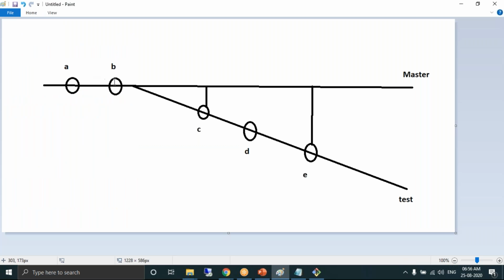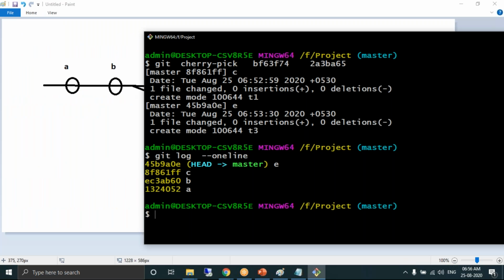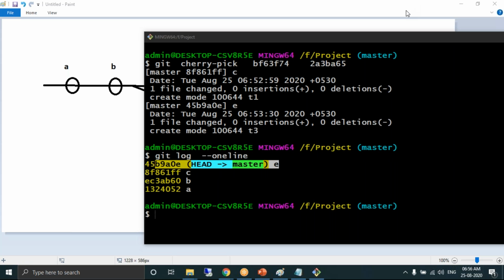In the master branch, previously we used to get only A commit and B commit. Now we get A commit, B commit, C commit as well as E commit. Did you get the commits from the child branch? Nafis, are you able to get the commits? Not all the commits, Nafis. You have selectively picked up the commits whichever you want, and you are able to get those commits in the master branch.